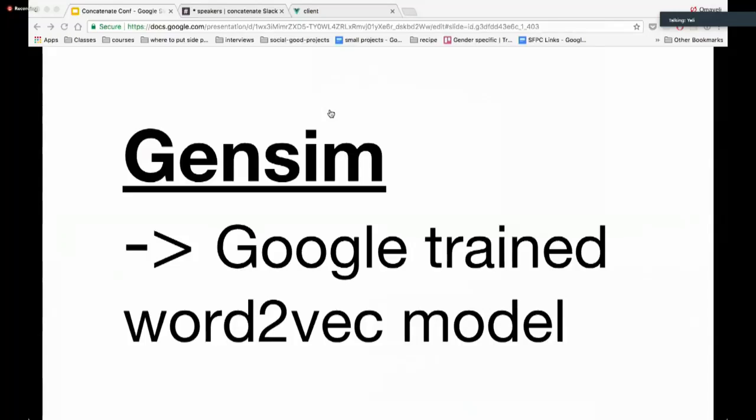So Google has trained a model using the word2vec algorithm on like 300 million words. You could train your own model, but I don't have access to 300 million words, and I think other people don't. So probably, depending on your project, the best bet might be to use the Google word2vec model, because it's been trained on a lot of words. So it's most likely going to have all the words that you want. Maybe not all, but more than any other model, I think.